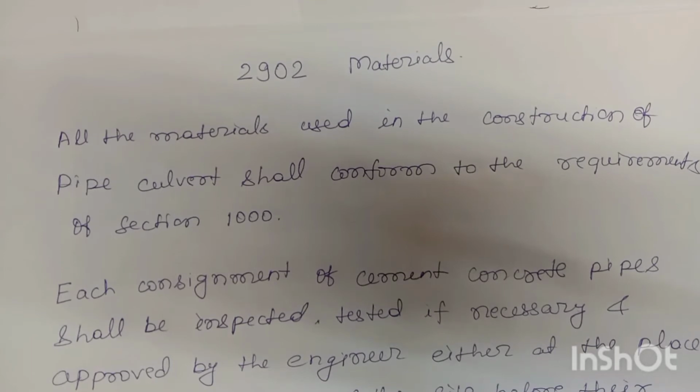2902 Materials. All the materials used in the construction of pipe culverts shall conform to the requirements of Section 1000 of MoRTH 5th revision. Each consignment of cement concrete pipes shall be inspected, tested if necessary and approved by the Engineer either at the place of manufacture or at the site before their incorporation in the works.